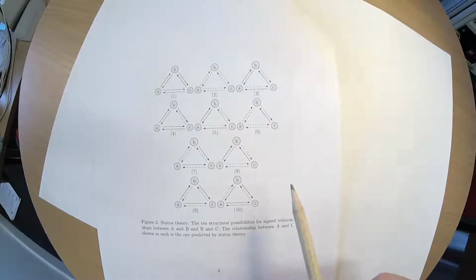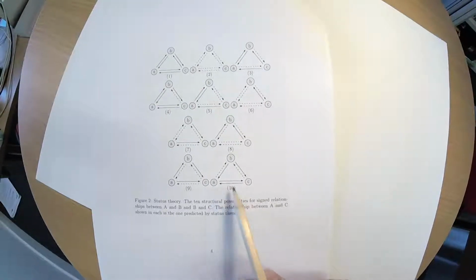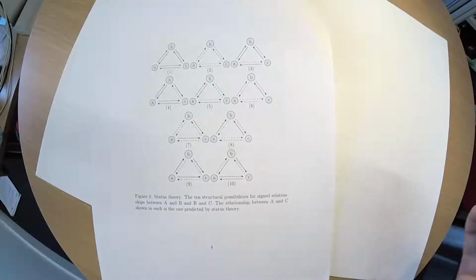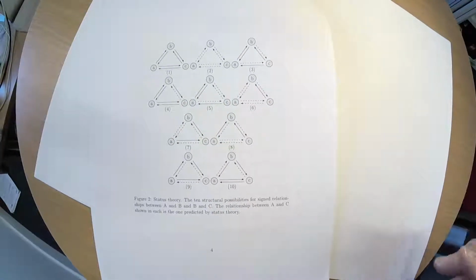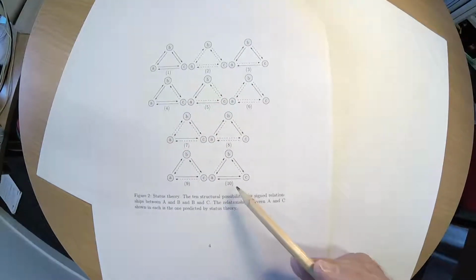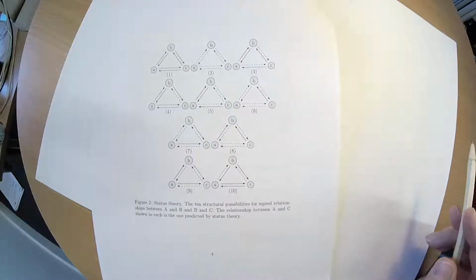And if, for instance, we find these two relationships, the prediction is here. If we have that, then the relationship is stable. If we don't have that, then something is going to flip, and a positive relationship will become a negative relationship, or vice versa. Now, there isn't much evidence supporting status theory yet either, but that doesn't mean that we can't examine the implications of it. And we can examine the implications of status theory and balance theory and compare the two.